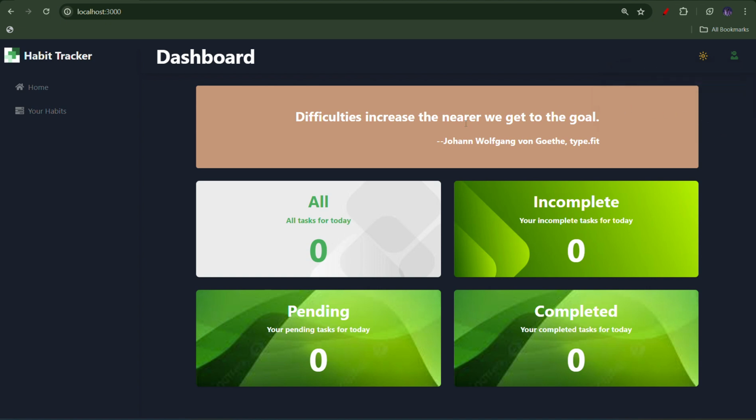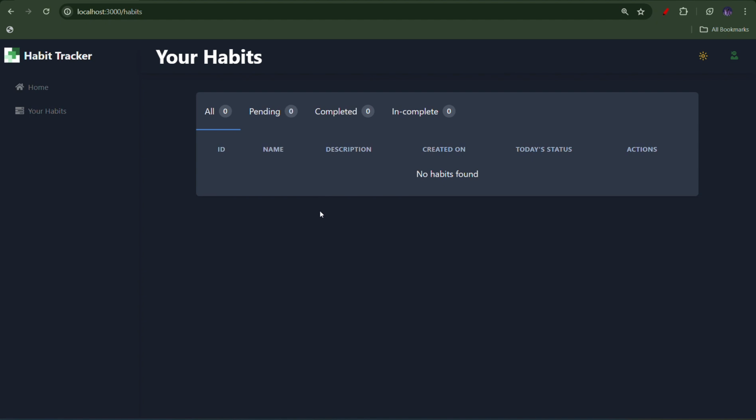Then on initial render of this page, you will see a quote and then all the statuses, whether the total number of habits that you have, then the incomplete tasks for the current day, and the pending tasks for the current day, and the completed task for the current day. Okay, and then if we go to your habits section, it will help us track all the habits of 7 days. So currently I do not have any habit.